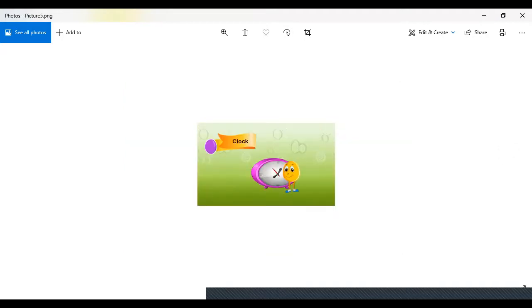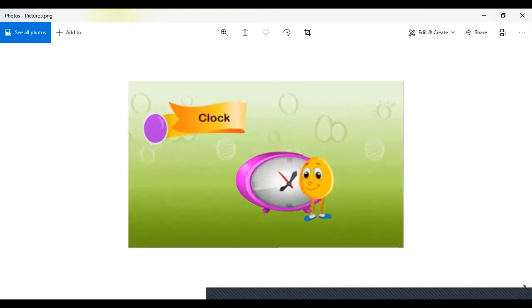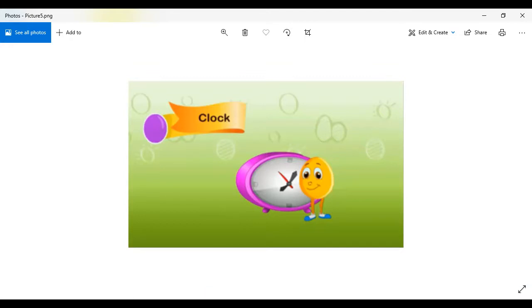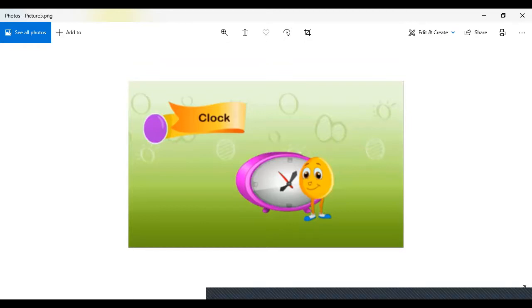Let's see what we have next. And the last example is of a clock. Most of the time we have clocks of round or square shape, but this clock, usually this is an alarm clock, right? So these are of oval shape. Okay, so these are a few examples of oval shape.